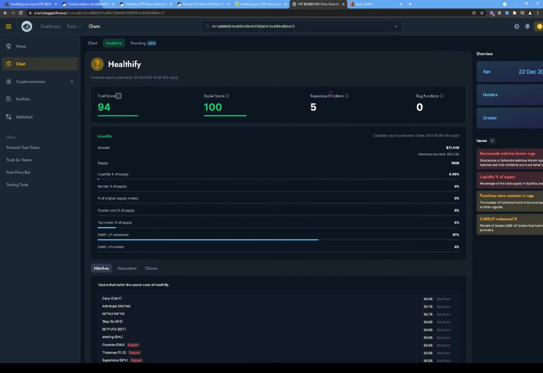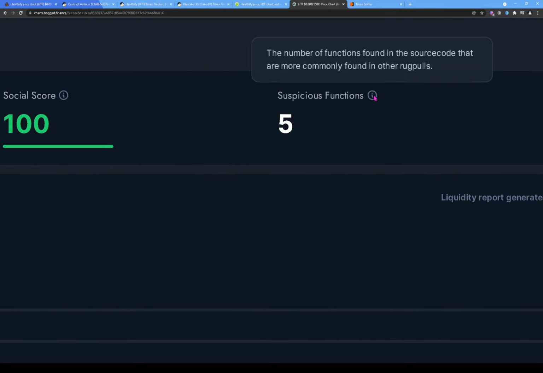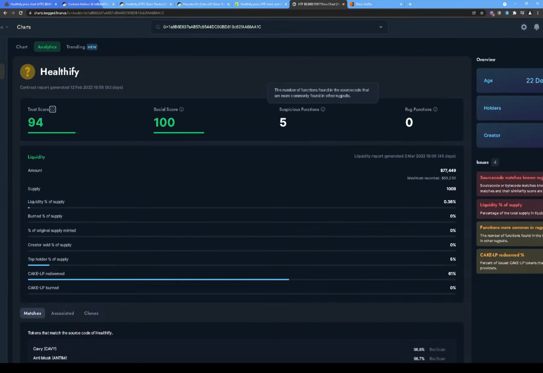So it says suspicious functions 5. And let's see what that means. It says the number of functions found in the source code that are more commonly found in other rug pulls. So there's 5 different things in the source code that other tokens have rug pulled, and they're actually in this token also. All right, but it has no rug functions. That's one thing we can say. Yes, positive right there, no rug functions.